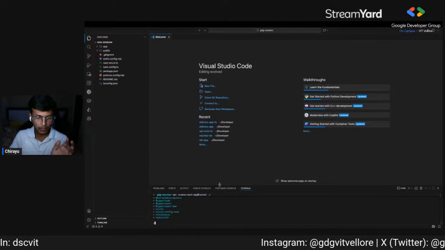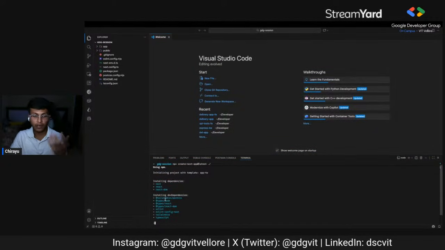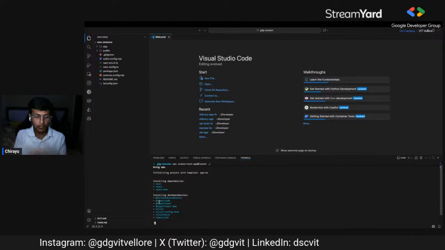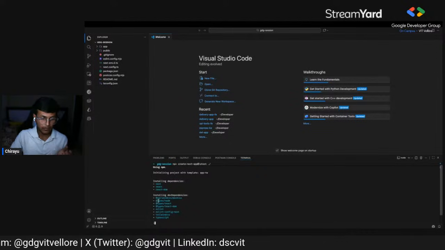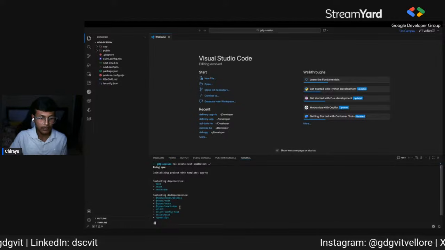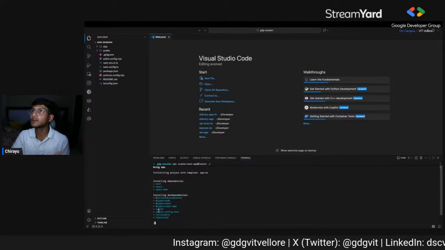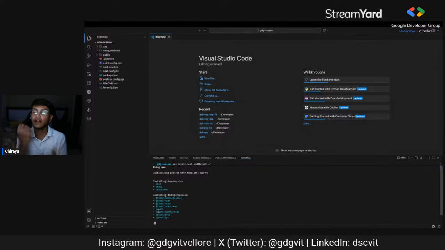So let me tell you what everything is. Tailwind CSS, we have already talked about it. TypeScript, we have already talked about it, what it is and how we use it. So it's installing the types for Node, React, and React DOM. ESLint is nothing but a linter, basically.